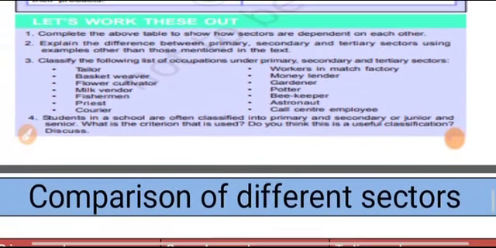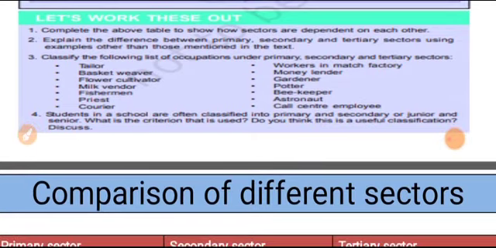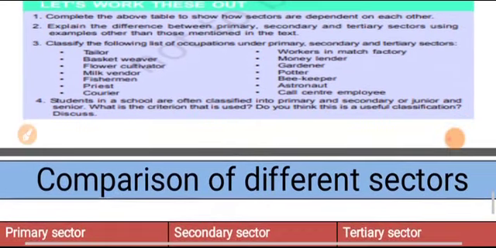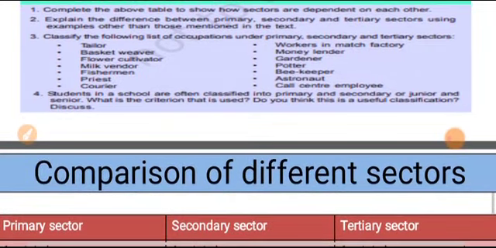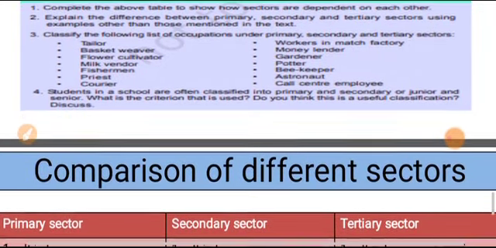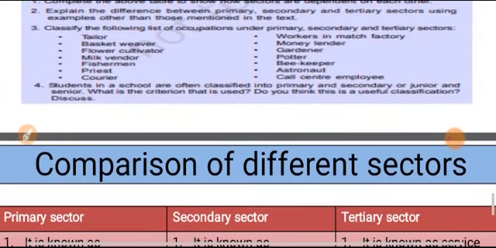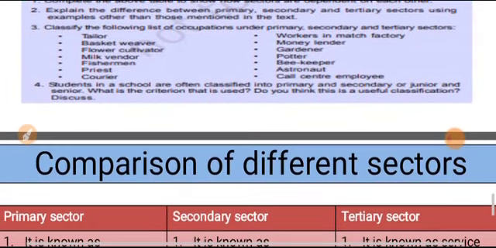Let us see the fourth question. Students in the school are often classified into primary and secondary or junior and senior. What is the criteria that is used? Do you think this is useful for classification? Discuss. The criteria that is used in the school to classify the students into primary and secondary or junior or senior is the level of education. Yes, I think this is a useful classification.